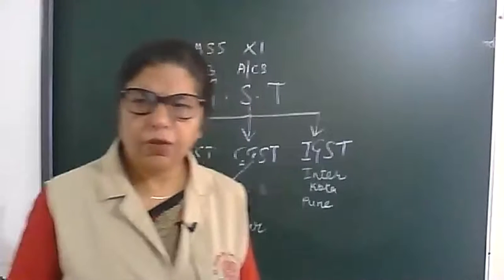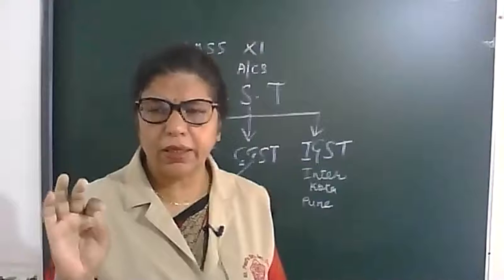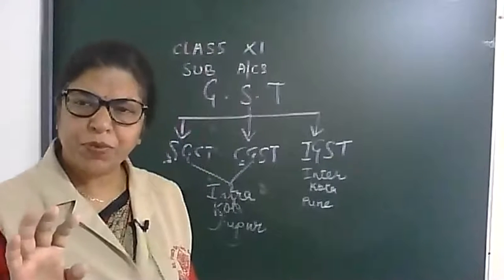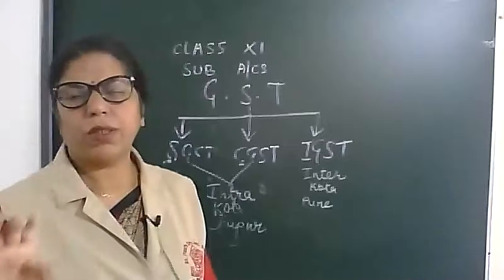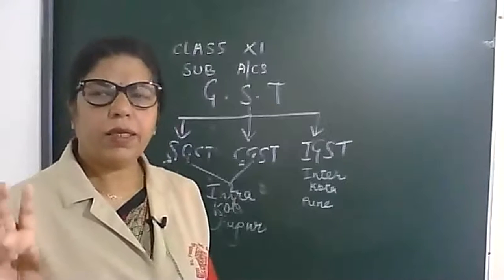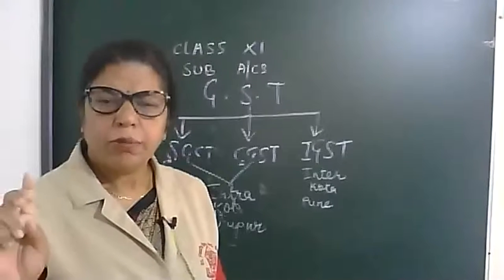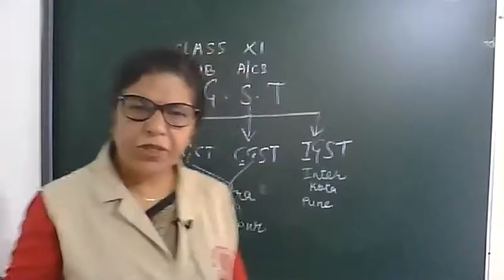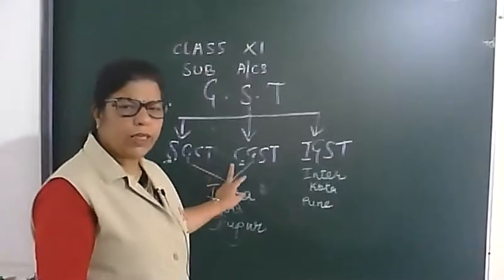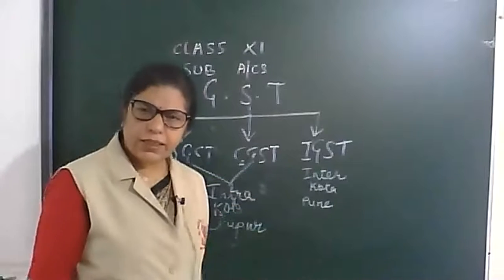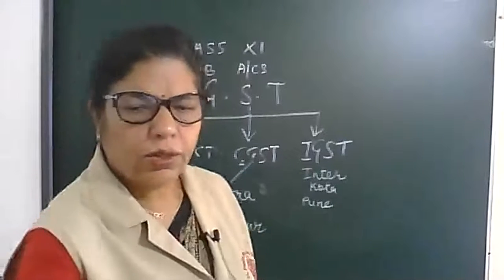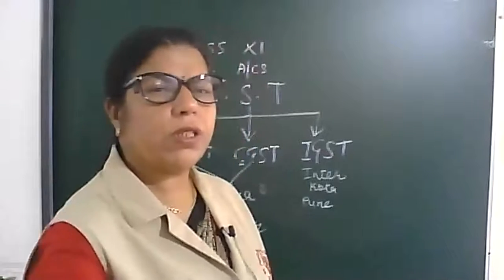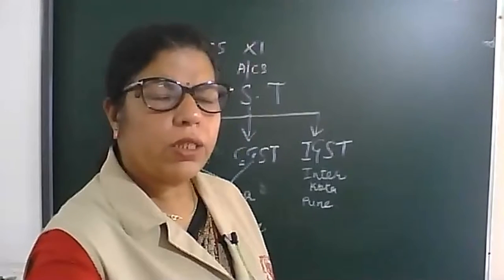So first of all, you should keep in mind that GST is based on consumption, destination, and it is of three types, but it is based on the state. If the same state, two taxes. If different states, IGST integrated. Okay. Tomorrow I will explain you about the features and accounting terms.